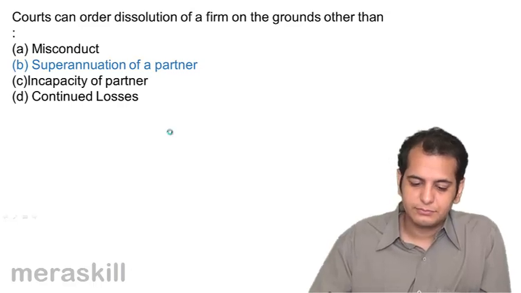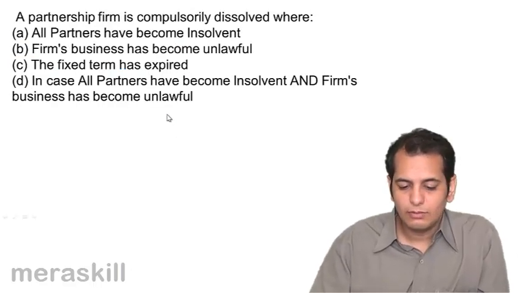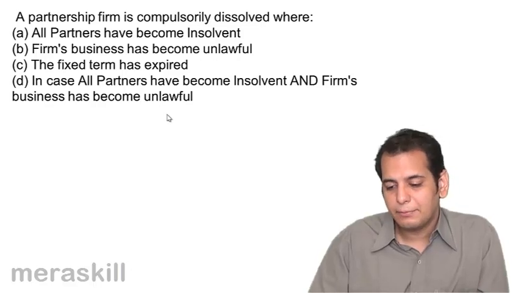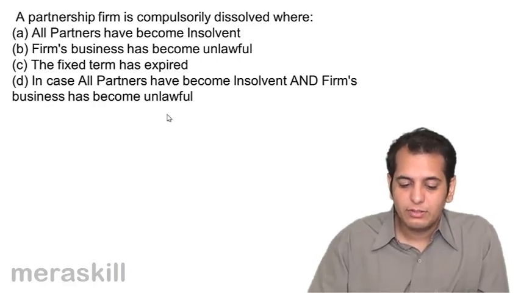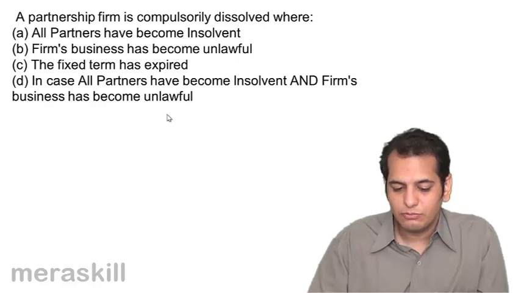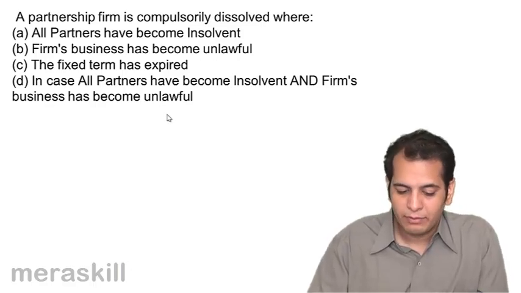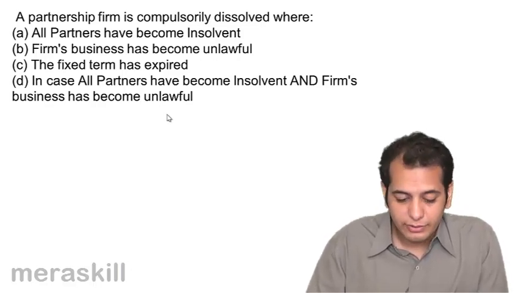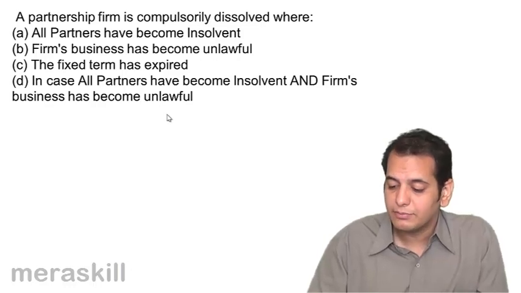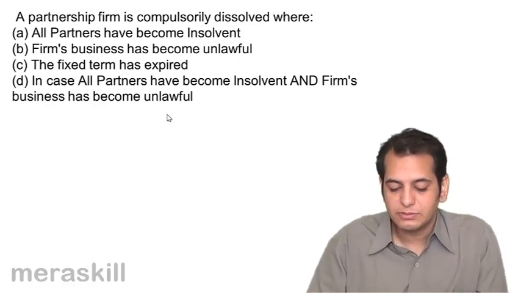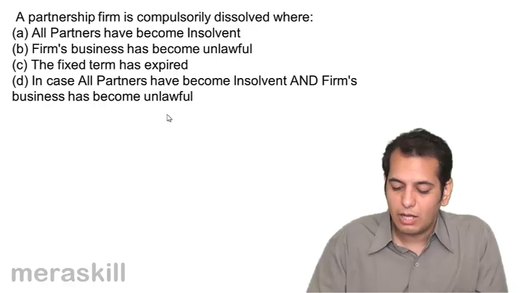Okay. Next, a partnership firm is compulsorily dissolved where A. all partners have become insolvent, B. firm's business has become unlawful, C. the fixed term has expired, D. in case all partners have become insolvent and firm's business has become unlawful.